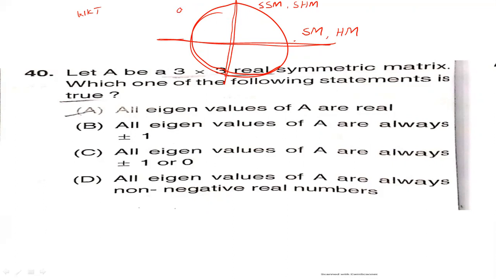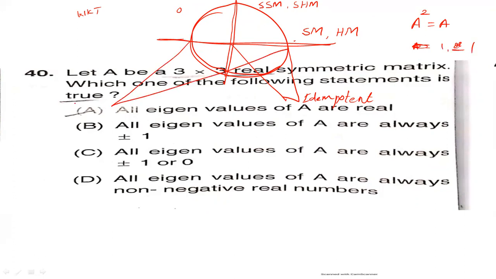An idempotent matrix, A square is equal to A, contains all eigenvalues 1 or 0. An involutive matrix, A square is equal to I, contains eigenvalues plus or minus 1.